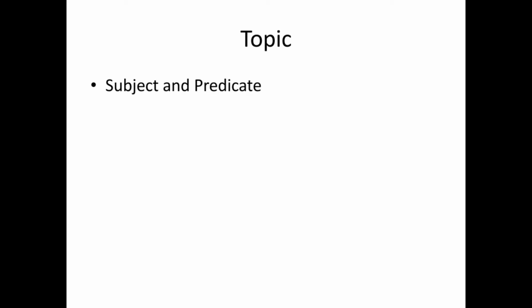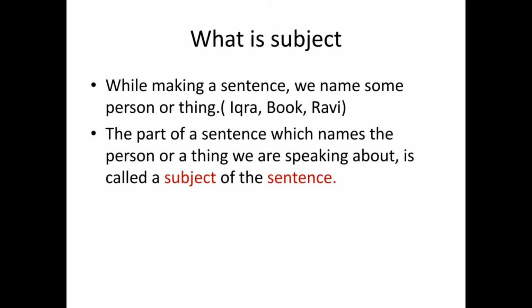Today, I am breaking that sentence and giving you its parts. What are sentence parts? Subject and predicate. A sentence is divided into two parts. One is a subject and the second is a predicate. So here, what is a subject? Before giving the definition, I am making a statement. While making a sentence, we name some person or thing. For example, Ikra, book, Ravi. Those are all nouns which can be used at the start of a sentence. Put those nouns at the start of a sentence and make a sentence yourself.